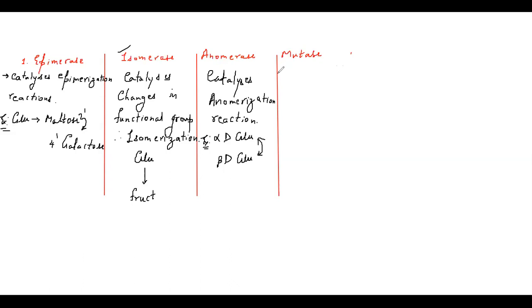If a group attached to a parent chain or parent molecule is being transferred to another site on the parent molecule, then it is referred to as mutase enzyme. Okay, I can write the mutase enzyme like this.